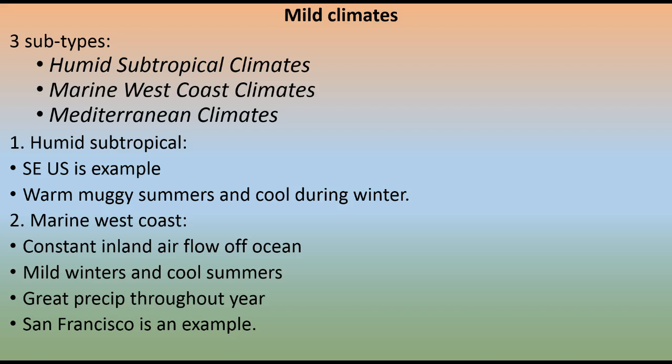The second type of mild climate is the marine west coast climate. Once you think about central California, there's a constant inflow of air off the ocean, because remember, our weather moves from west to east. They have very mild winters and they have cool summers. So basically the temperature, maximum temperature, never gets real hot. You can see people wearing jackets in the middle of summer in San Francisco. There's a great amount of precipitation throughout the year. It doesn't matter what season it is. And as I said, San Francisco is a great example of that.